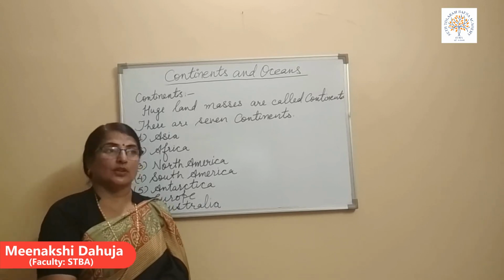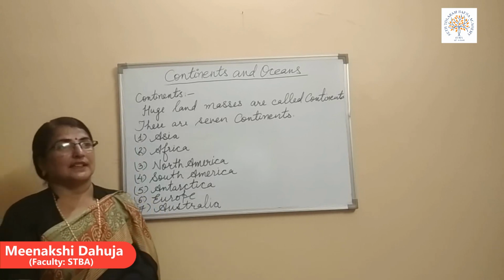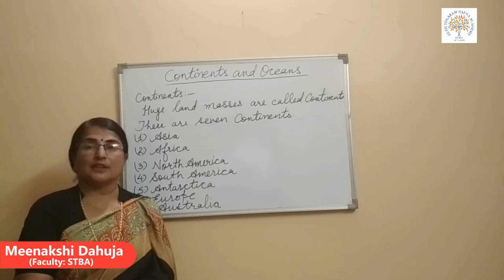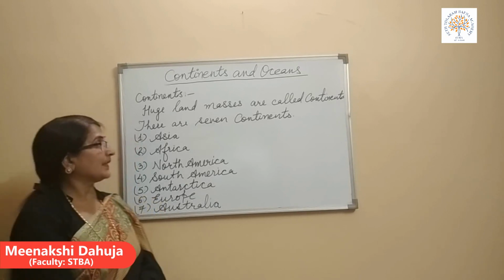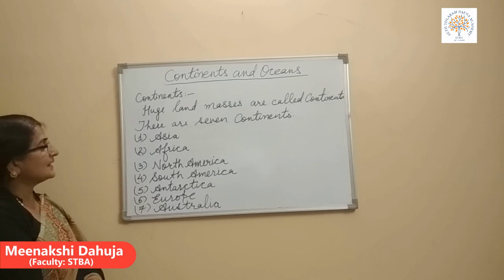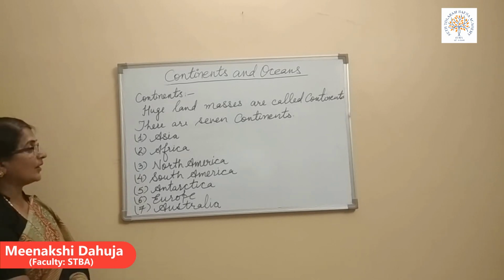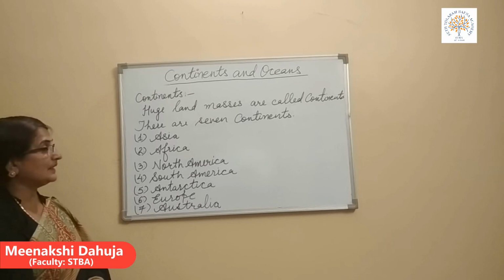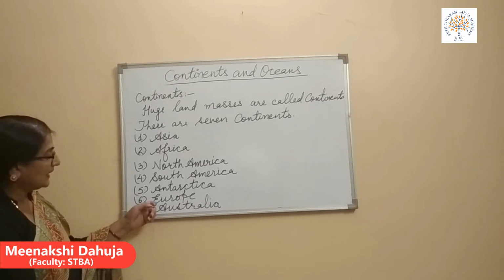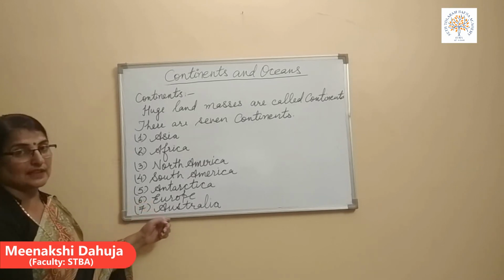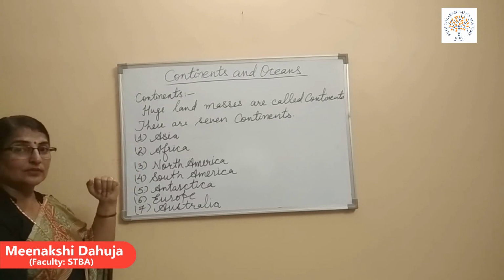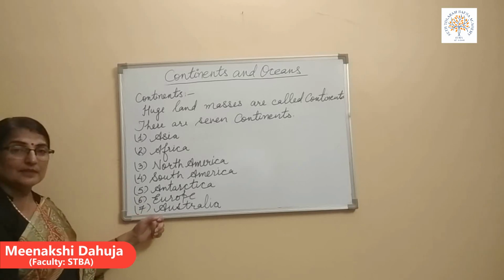So the water that got collected in the low-lying areas formed oceans. Huge land masses are called continents. There are 7 continents. According to their size in decreasing order, they are Asia, Africa, North America, South America, Antarctica, Europe and Australia. Children, Asia is the largest continent of the world and Australia is the smallest continent of